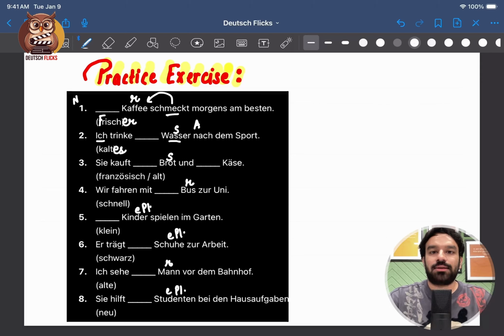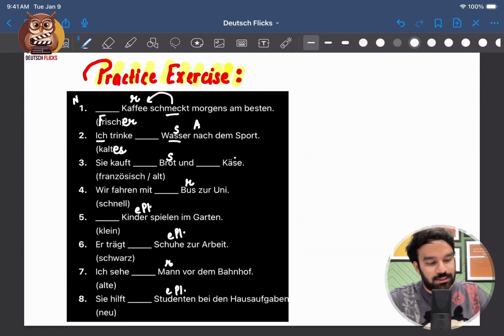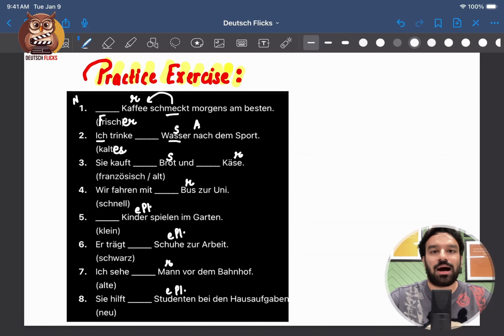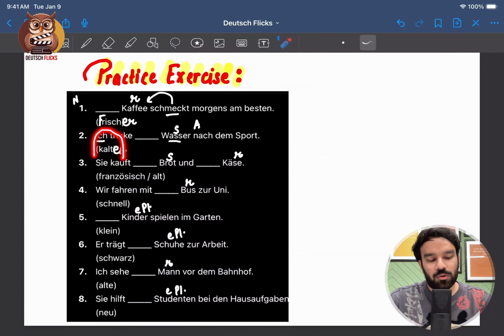Nummer 3. Sie kauft Brot und Käse. Okay, Käse is der Käse. We have to fill Französisch and alt, French and old. So that means she buys French bread and old cheese. So case will be accusative because kaufen is being conjugated according to sie, which is in nominative case.